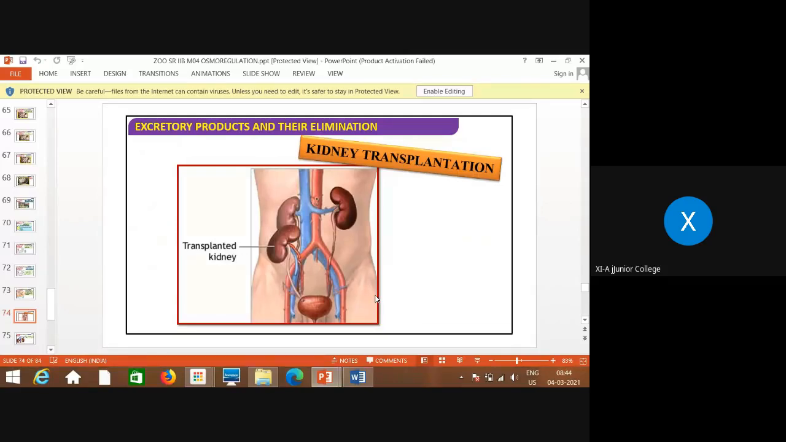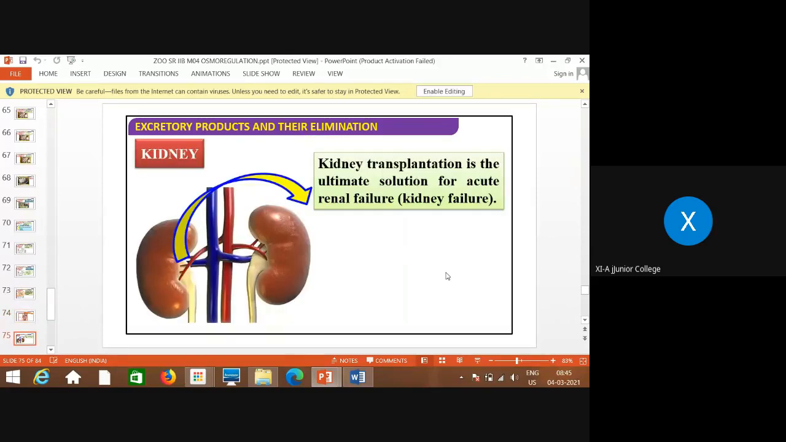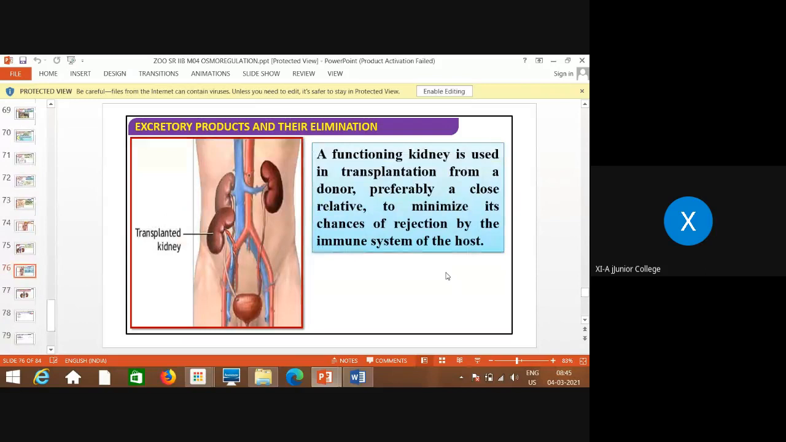The next and the last important part in case of kidney failure is kidney transplantation. You can see this transplanted kidney. When normal functioning is not seen in the original kidneys, then the kidney which is not functioning properly can be replaced with a new kidney. So kidney transplantation is the ultimate solution for acute renal failure. A functioning kidney is used